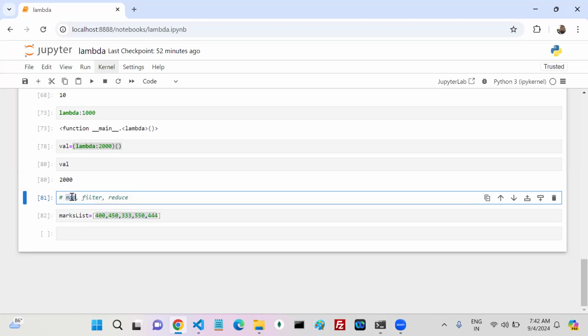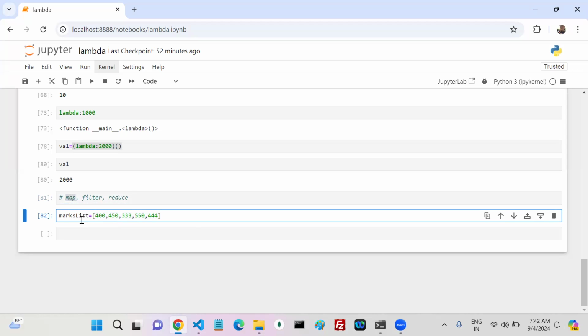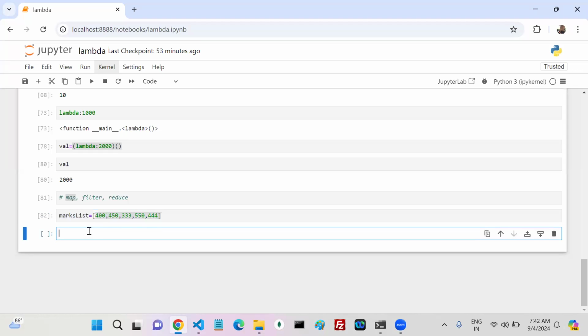Map. So once you perform this operation, finally what should it give? It should give a new marks list, with output like 405, 455, like that. Yes or no? Understood or not? So if I want to perform the same operation on each and every element, then you can go with map. So first of all, is there a map or not?